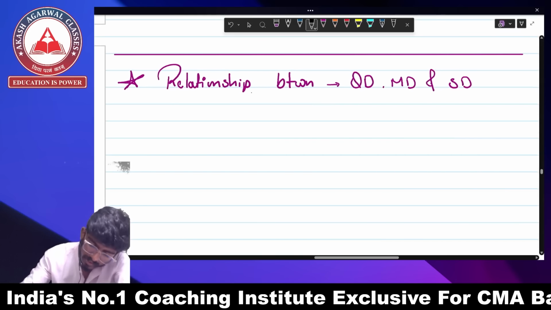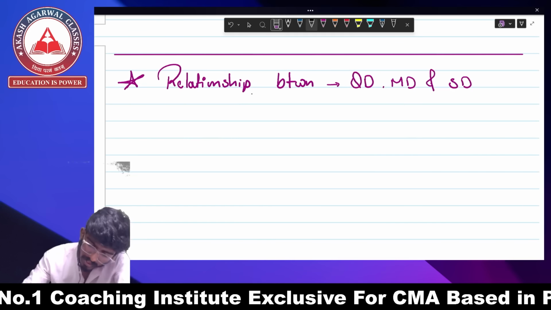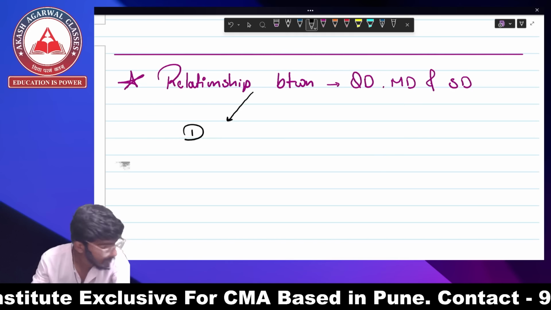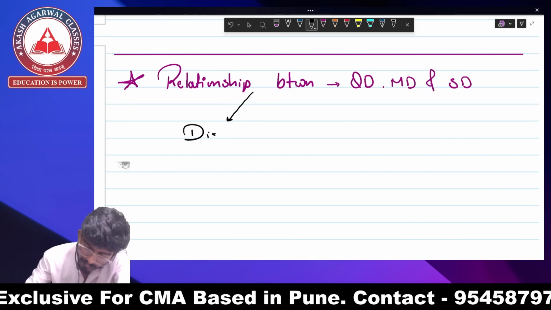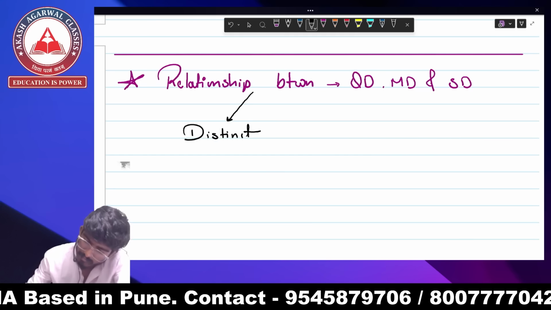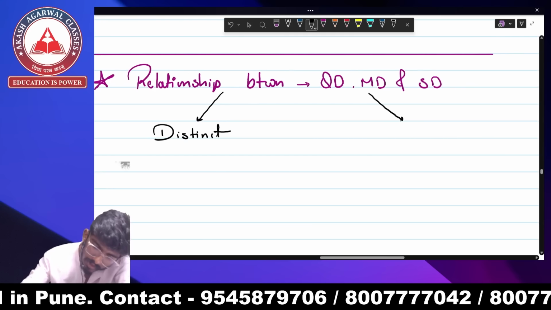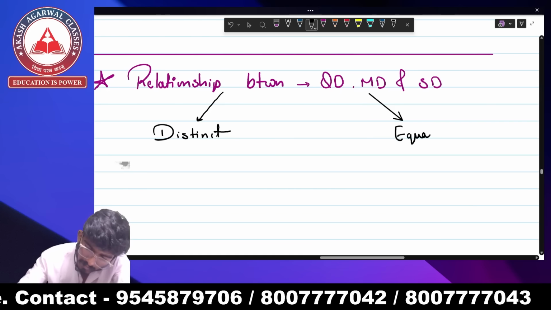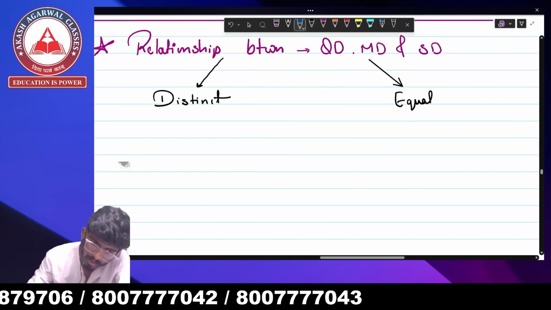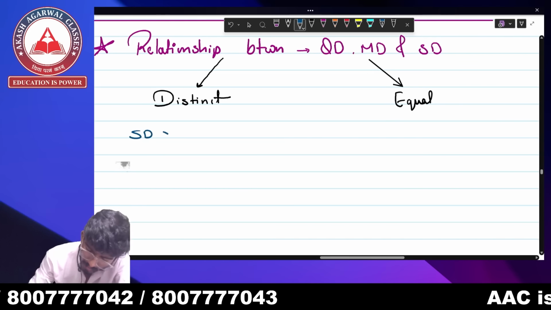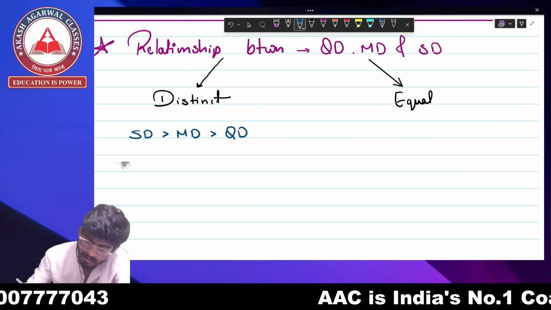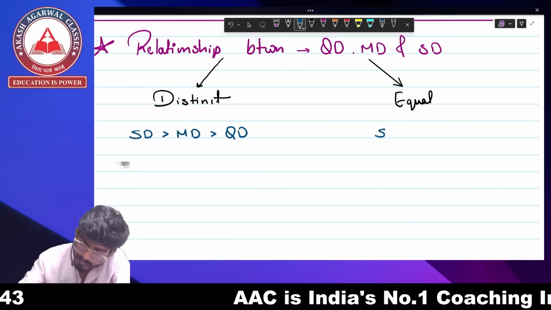If the observations are distinct, distinct means different, your standard deviation is going to be greater than mean deviation, which is going to be greater than quartile deviation.